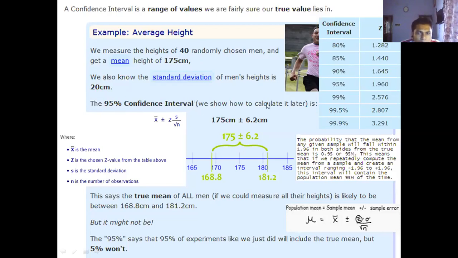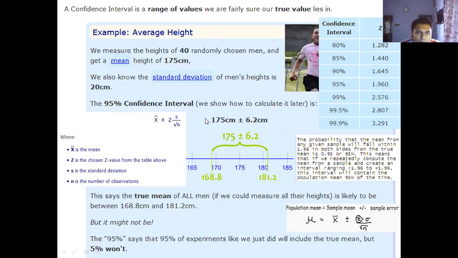a 95% confidence interval, we can also consider any other intervals like 99%, 90% or 85% confidence interval. So you will get the value of 175 centimeters plus or minus 6.2 centimeters. Why is this 6.2?